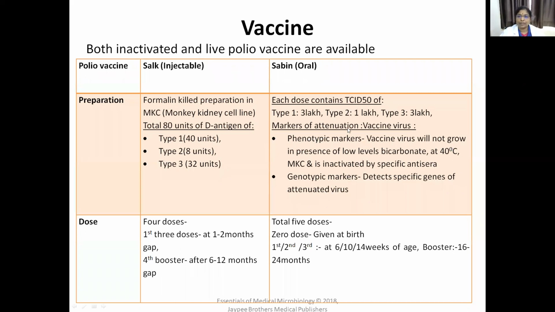These are the markers of attenuation, or the properties of vaccine virus. The dosage of injectable polio vaccine is 4 doses. The first 3 doses are given at a 1 to 2 month gap, and the 4th is the booster dose given 6 to 12 months later. And for OPV, there are 5 doses. The first dose is called the 0 dose. It is given at birth, and the second, third, and fourth doses are given at 6 and 14 weeks, and the booster dose is given at 16 to 24 months of age.